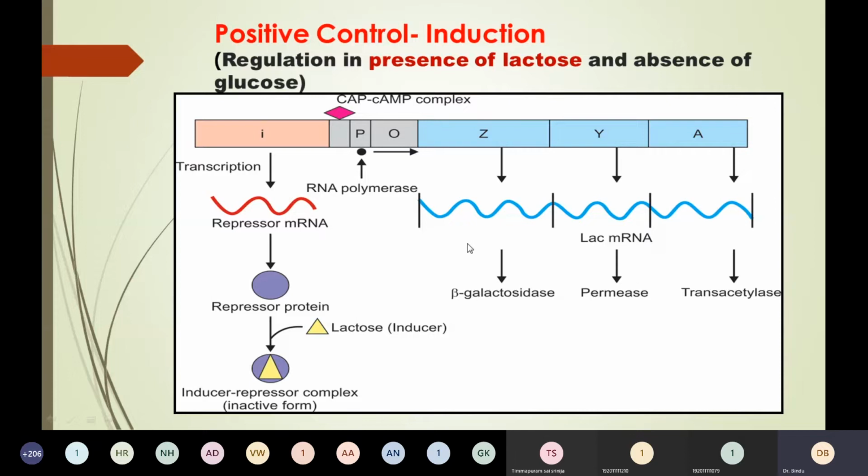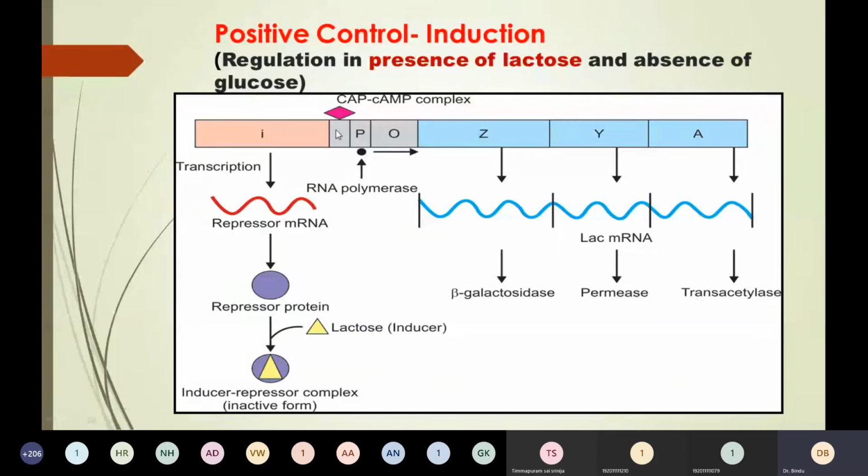Again, I repeat, glucose usually inhibits adenyl cyclase enzyme, and as a result cyclic AMP cannot be formed. But in this case there is no glucose, so cyclic AMP is formed, which binds with CAP protein, the catabolite activator protein, to form the CAP-cyclic AMP complex, which is our CRP. So the repressor protein cannot bind to the operator site, and CRP binds.